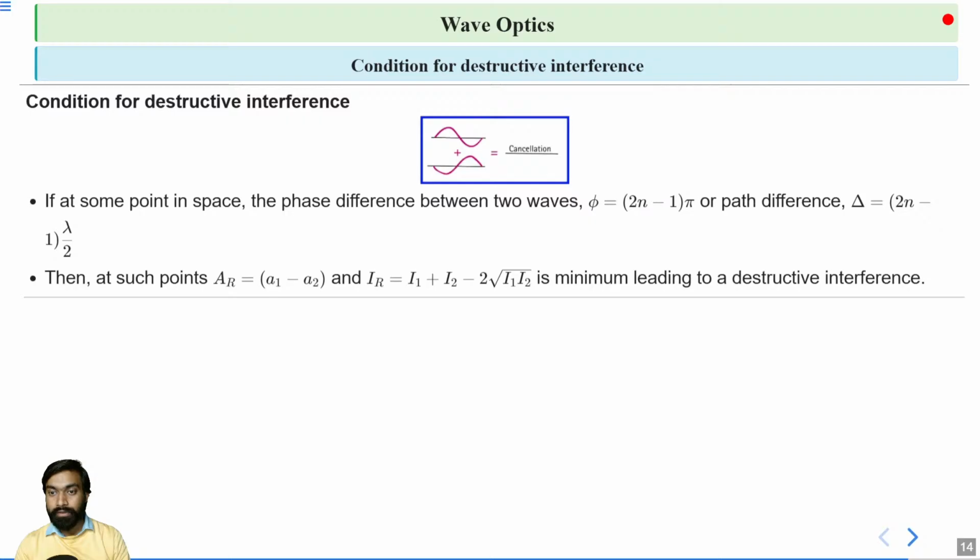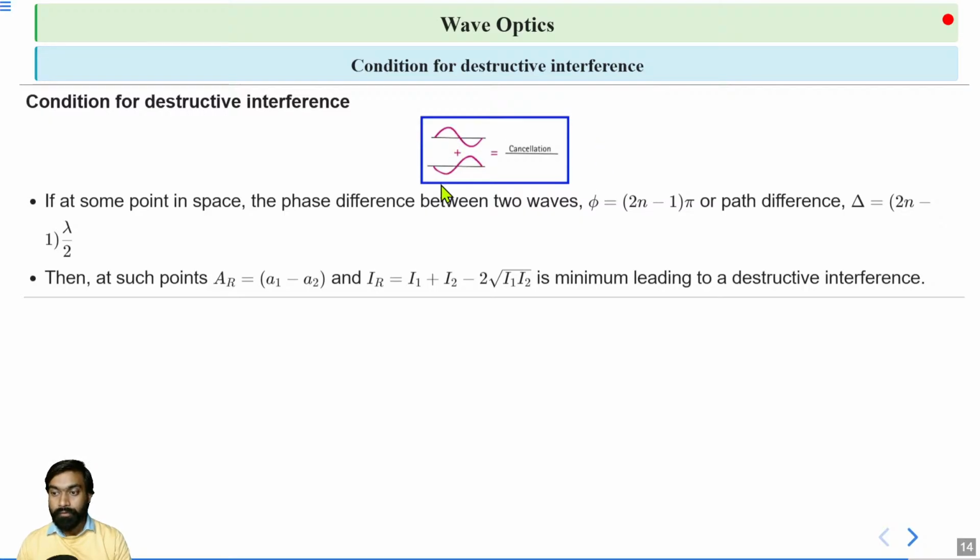In case of constructive interference, resultant amplitude is A1 plus A2 and intensity is I1 plus I2 plus 2 under root I1 I2. And in case of destructive interference, the resultant intensity is I1 plus I2 minus 2 under root I1 I2. From this figure, it is clear that suppose there are two waves, this is the first wave and this is the second wave.